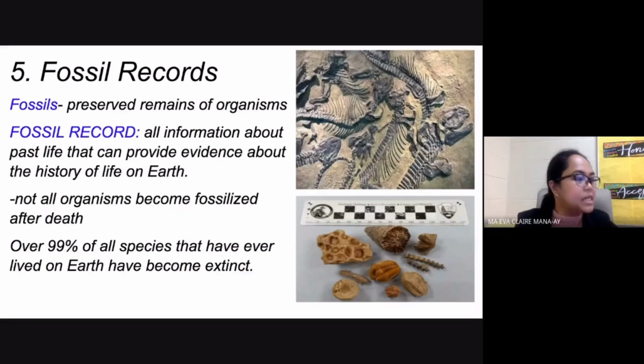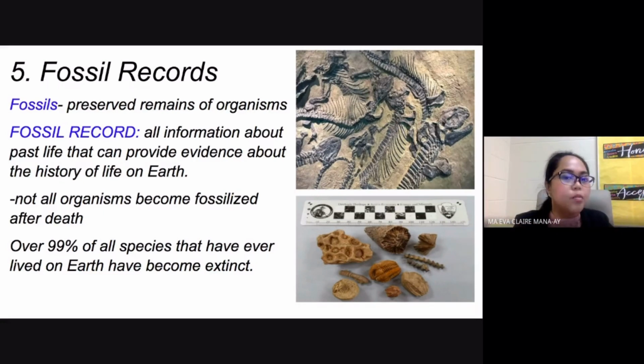Now, the last evidence that we have here is fossil records. Now, when you say fossils, of course, these are the preserved remains of organisms. Might be plants, it might be animals. When you say fossil record, on the other hand, this is all the fossils that have been collected all over the world. So this is the record, the collection of fossils that have been collected all over the world.